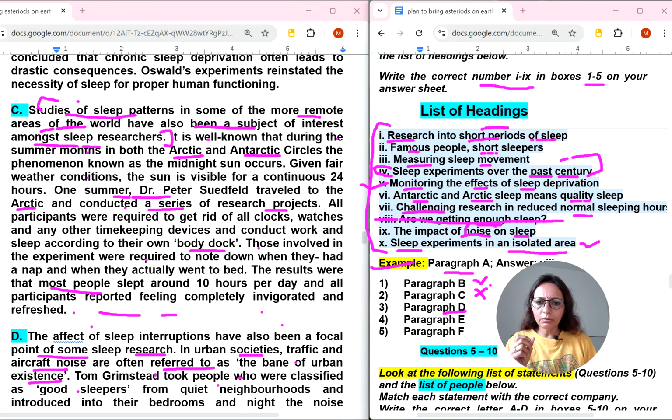Tom Grimstead took people who were classified as good sleepers from a quiet neighborhood. Okay, so if you ask me, we can definitely select the impact of noise on sleep. Are they talking about short periods? Let's read the full paragraph D.